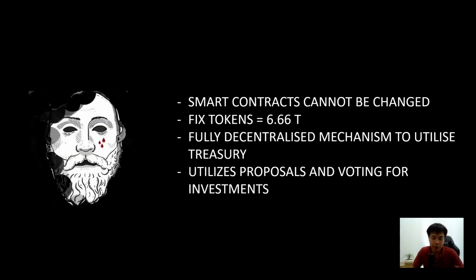Now moving on, a few things that I missed out earlier is that the key component in Cult is that the smart contracts cannot be changed because the developer key has already been burned, meaning there is no one who can change the protocol anymore, right? Which is a good thing. It makes it very decentralized, very secure. It has a fixed token amount of 6.66 trillion. It's fully decentralized, and it has a very unique proposal voting mechanism.